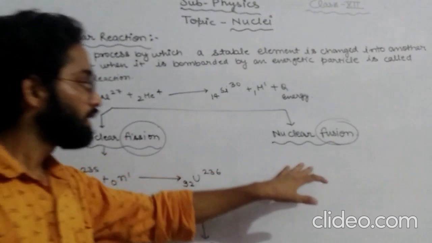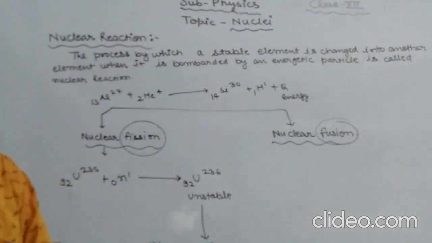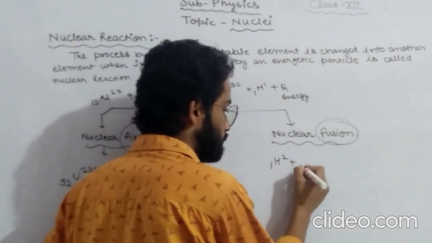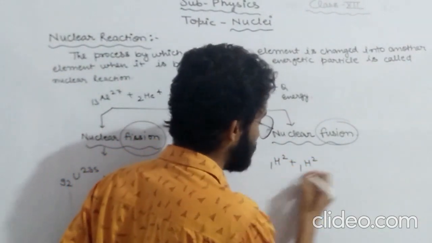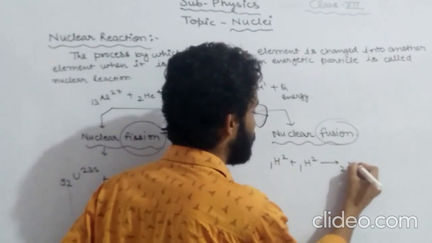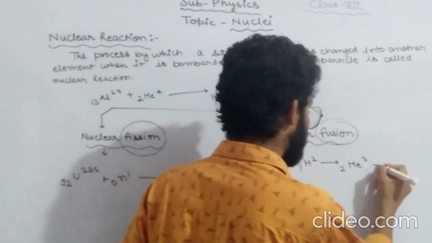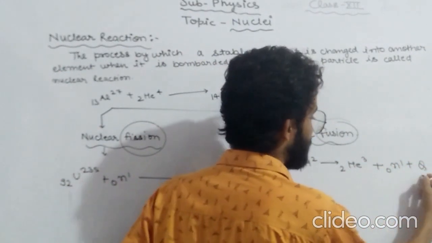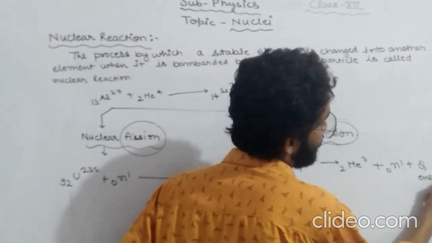Now moving further, what is nuclear fusion? Nuclear fusion is the process when two light nuclei form a heavier nucleus. If we take two deuterium nuclei and combine them to form one helium plus a neutron, a large amount of energy is released.